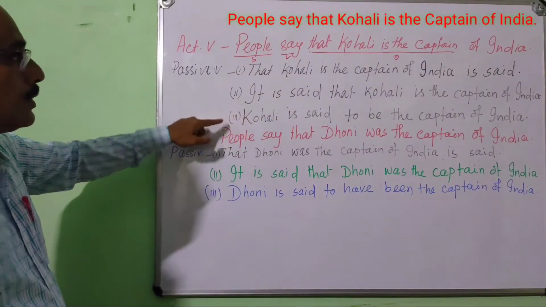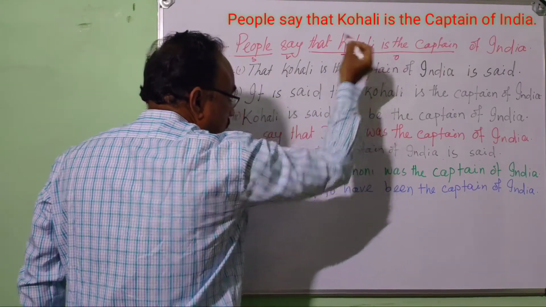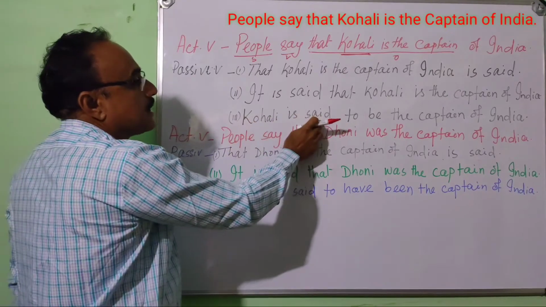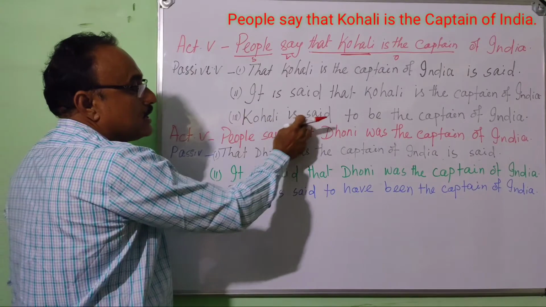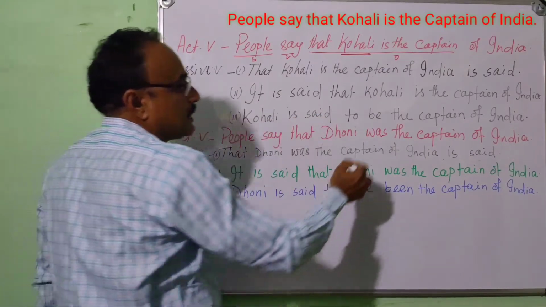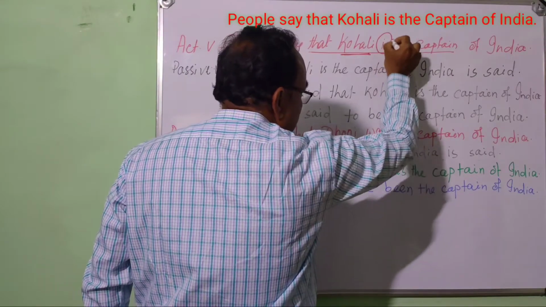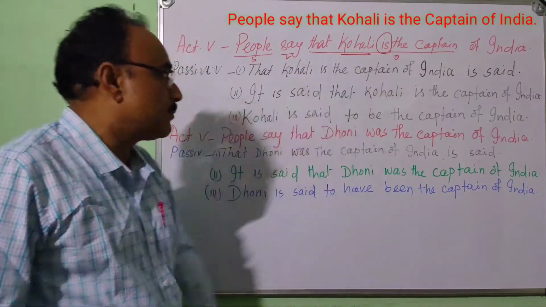Another example. The main object here is Kohli. If you begin with Kohli, Kohli is said. Here the verb is in present simple.